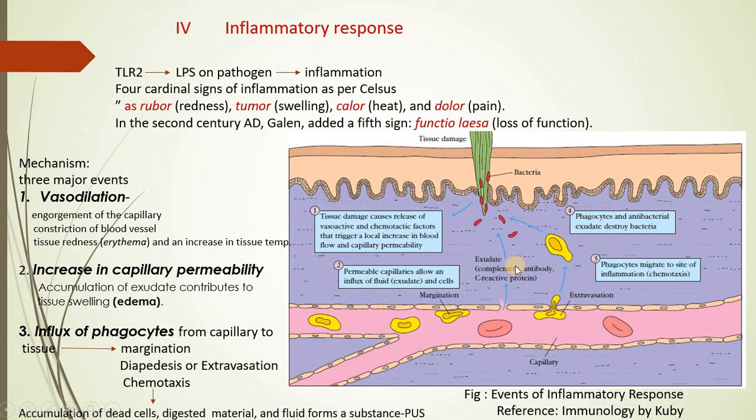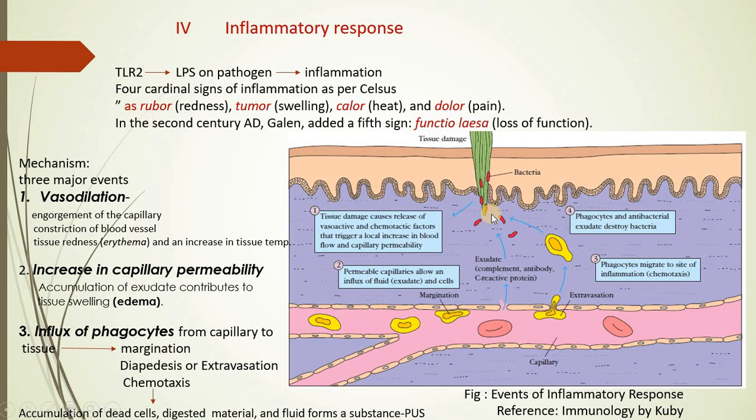In the same way, when there is reddening and edema formed, at that time the nearby area which contains a large amount of macrophages or different types of other bodily cells will start migrating towards the area of infection or towards the area of bite. And this migration is because of the chemotactic action.